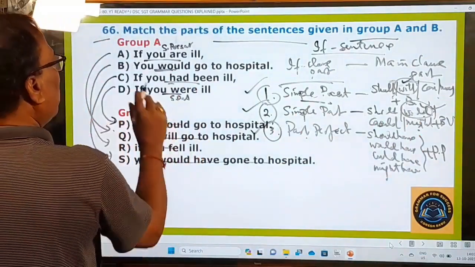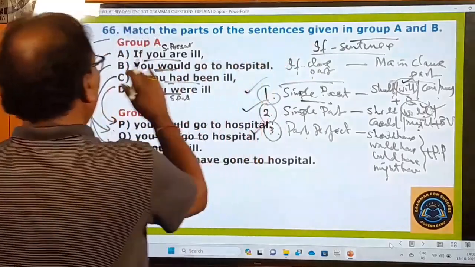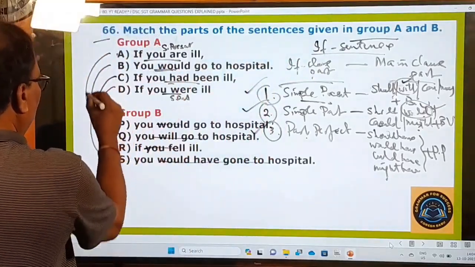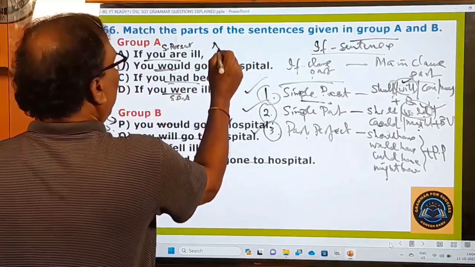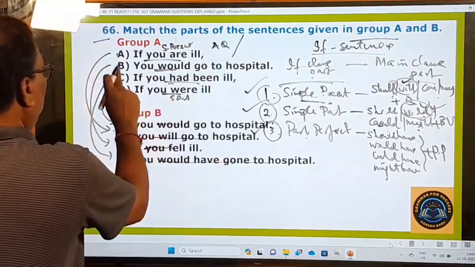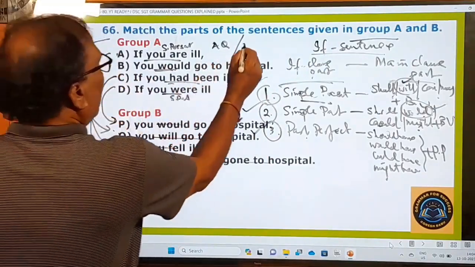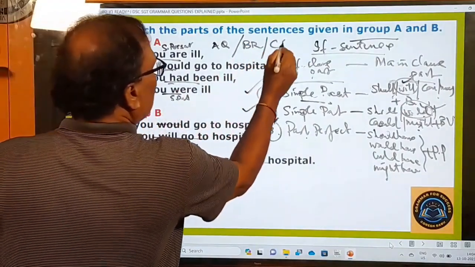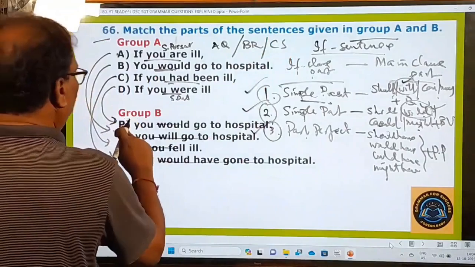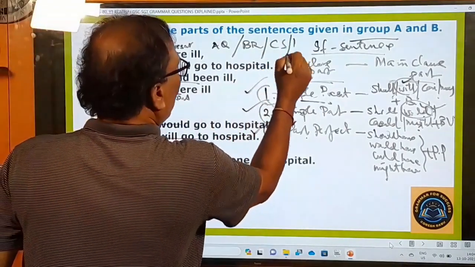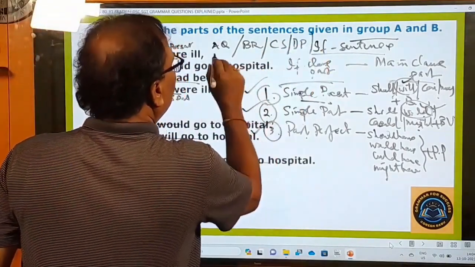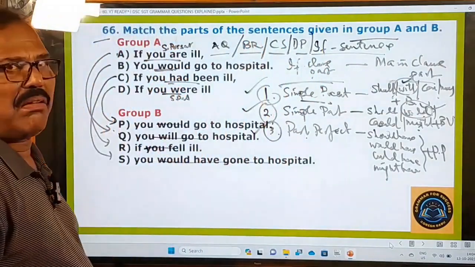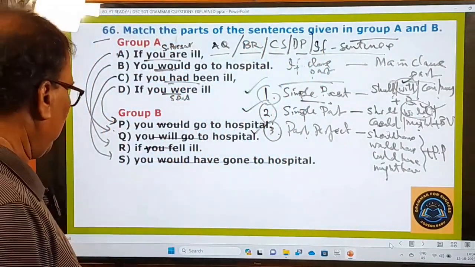And now let me give you the answers here. A goes with Q, AQ, right. And B with R, BR, and CS, and DP. So AQ, BR, CS, DP. So this must be your answer, right?